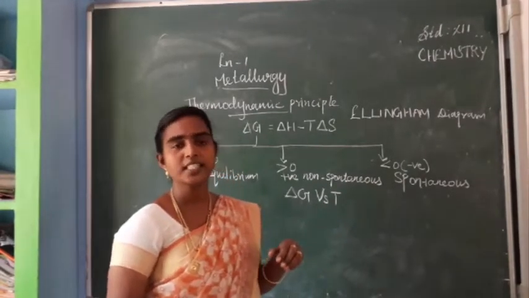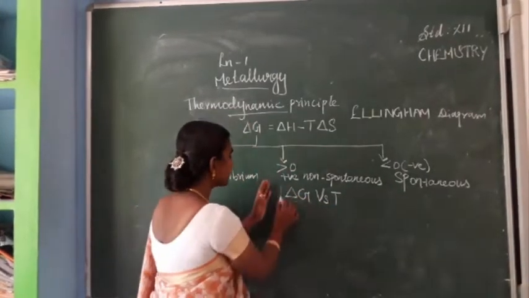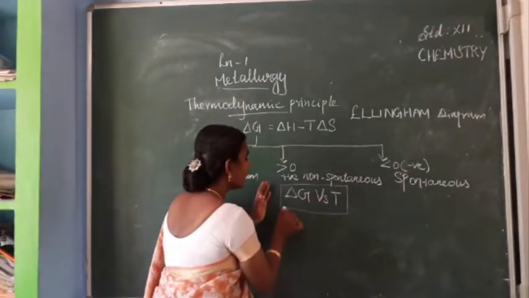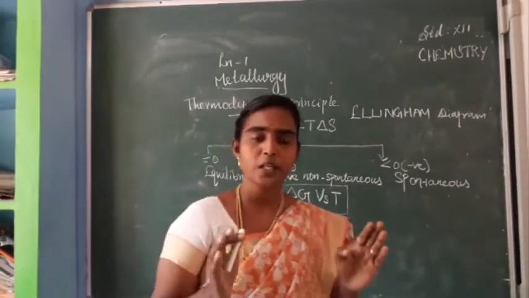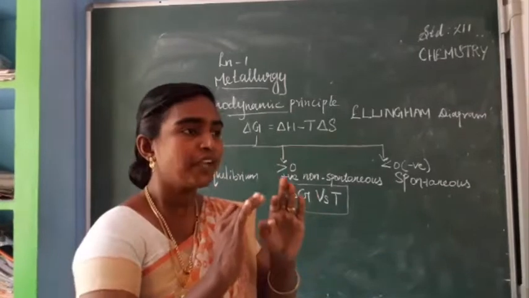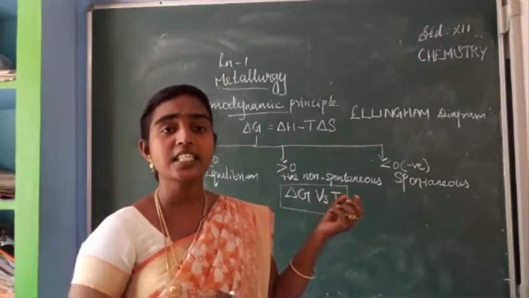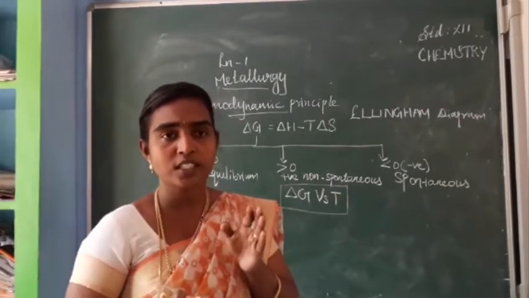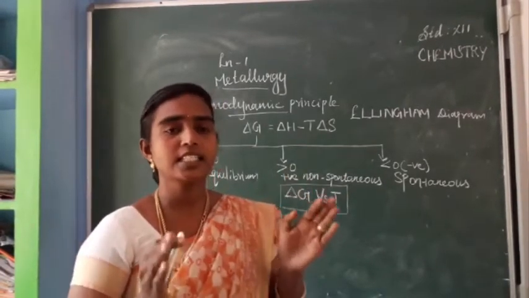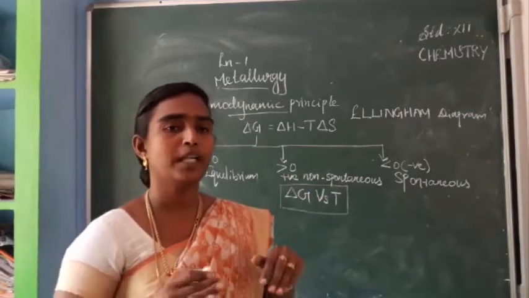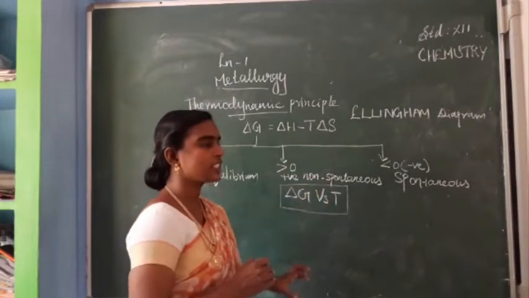Is it clear? What is the Ellingham diagram? So by using this simple statement, you can give the definition for the Ellingham diagram. It is the variation of change in free energy of formation of metal oxides with temperature. This graph is called the Ellingham diagram. Okay. So see here, delta G versus T, isn't it?